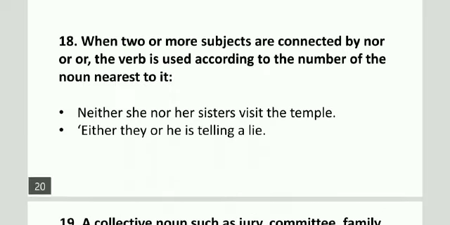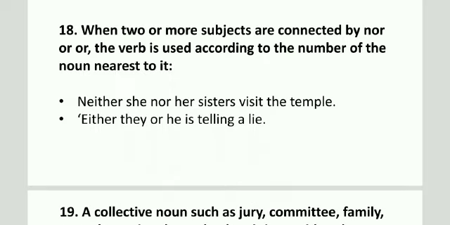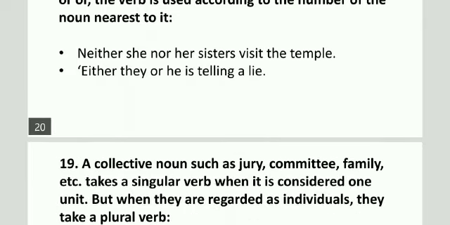In the second sentence, either they or he is telling a lie. Here again, the subject nearest the verb is he, so we will have to use the verb according to that subject, so it will be he is. Okay, next.